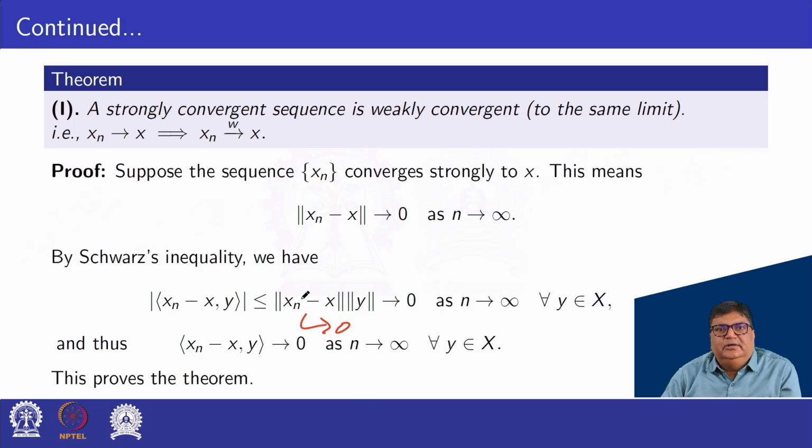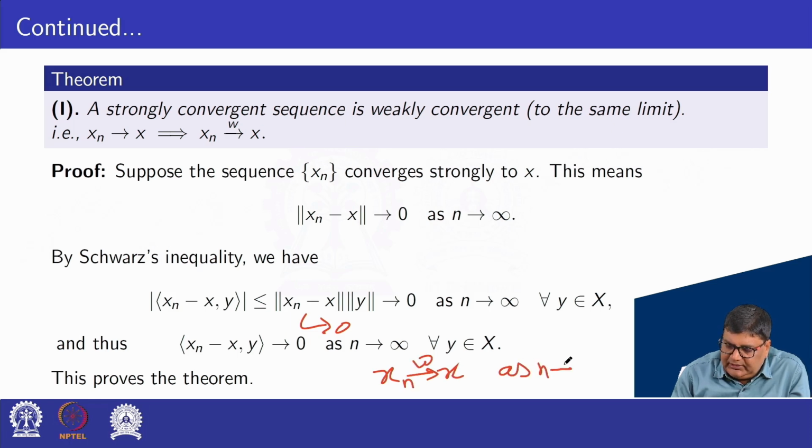It means the total tends to 0 as n tends to infinity for all y belonging to X. That is, the inner product of xn minus x, y tends to 0. This is the modulus value. This proves the theorem. This can also be written as xn converges to x weakly as n tends to infinity.